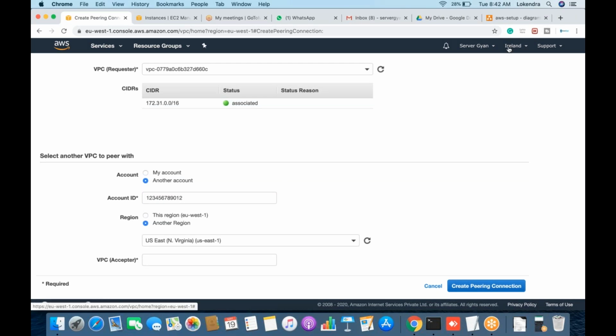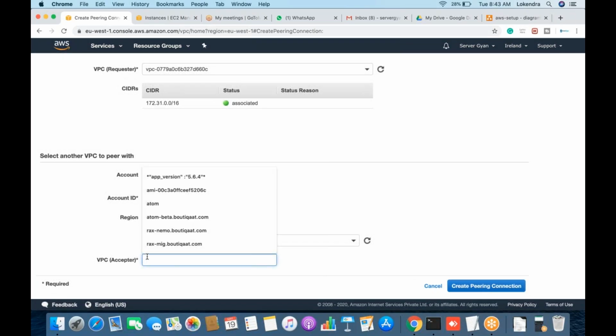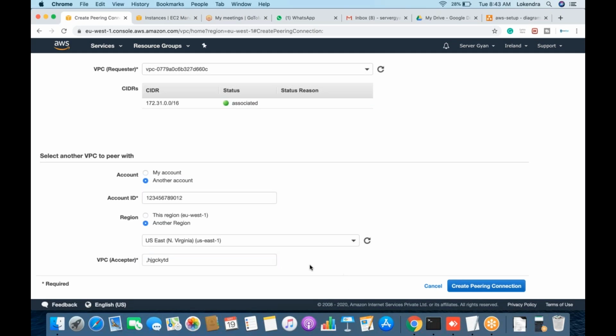For example, I am in the Ireland region currently, and I can have a VPC peering within another account, another region. So this type of VPC peering is allowed. Now, obviously, I will have to define the accepted VPC ID here.